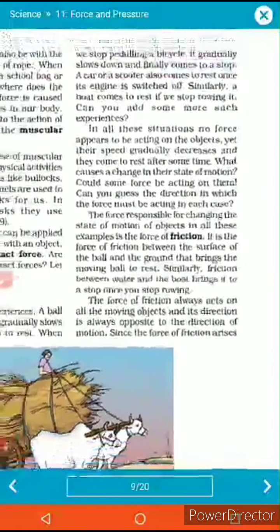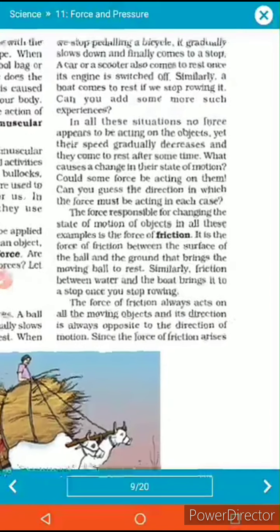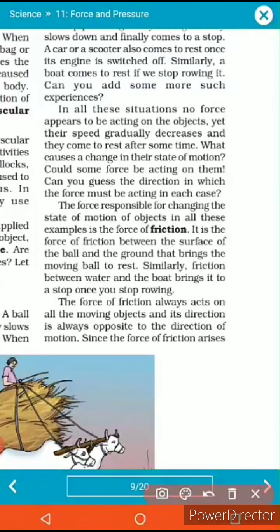Clear? So the forces which act opposite to the movement of the object are called friction forces. The force responsible for changing the state of motion of an object is called friction force.